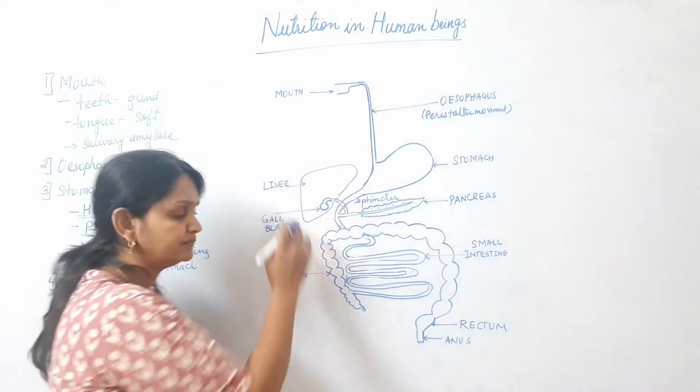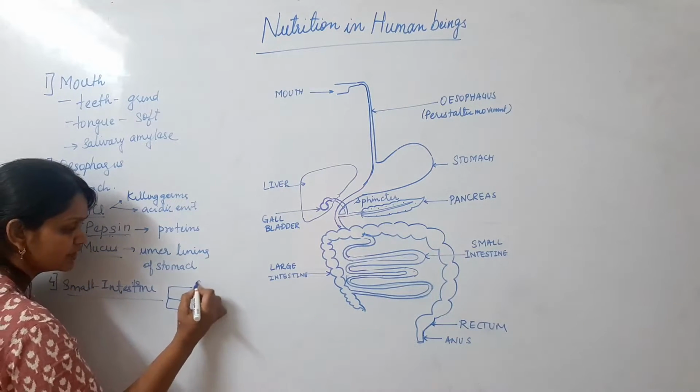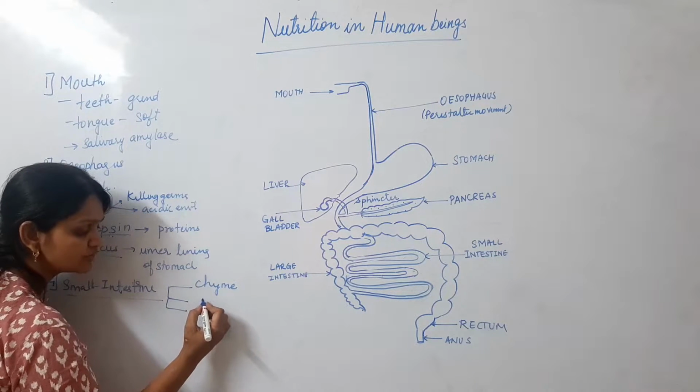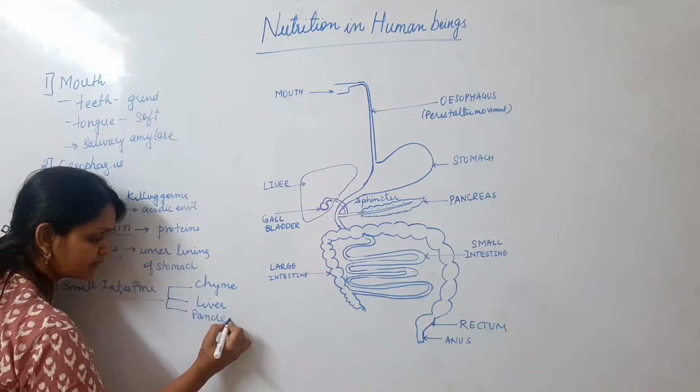So here we can see the liver. Now in the small intestine, three things are arriving. First is the chyme, that is the soft food. Then we have the secretions from the liver and the secretions from the pancreas.